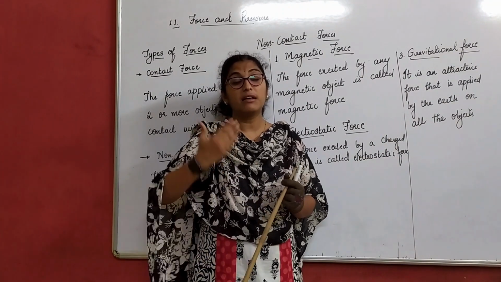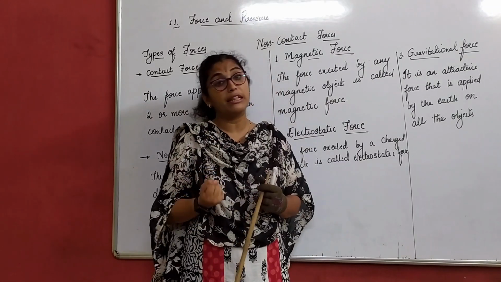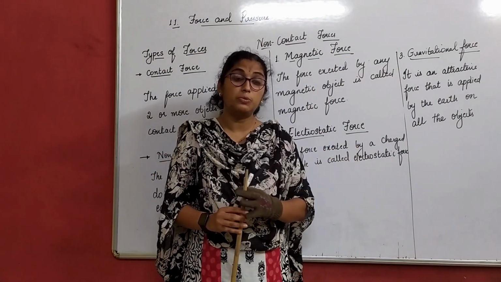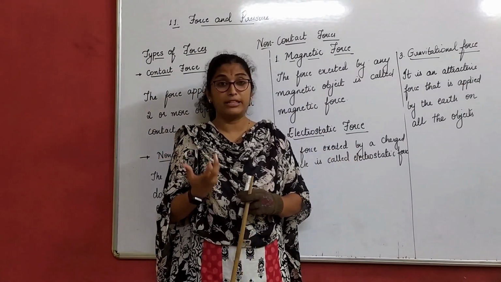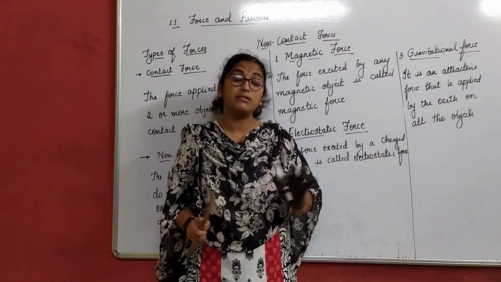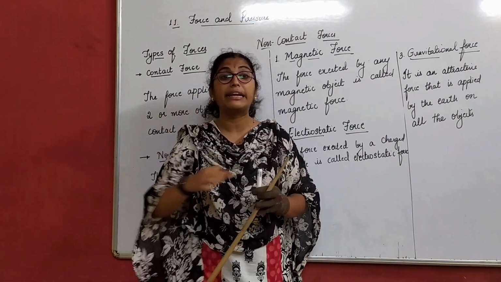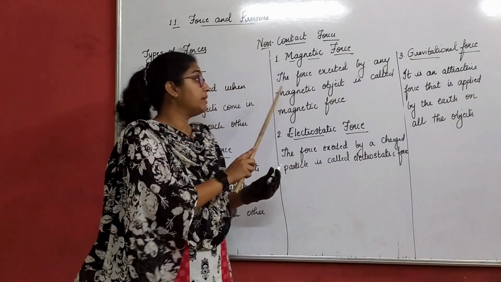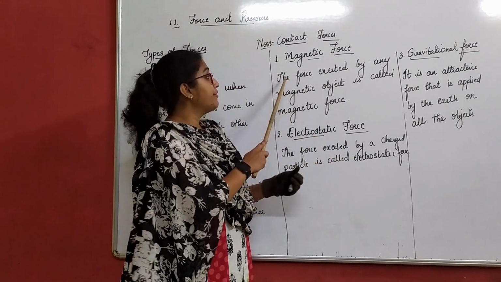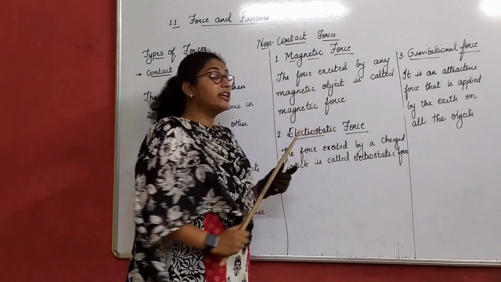No, because there is something called a magnetic field. It can only attract within its magnetic field. The strength, you can say, right? So wherever the magnetic strength is present, in that area it attracts. It is not that if a magnet is placed somewhere here and the pin somewhere there, there is no force exerted on them, right? It has to be within its limit, in its magnetic field area. Only then there will be an attraction due to magnetic force. The force exerted by any magnetic object is called magnetic force.